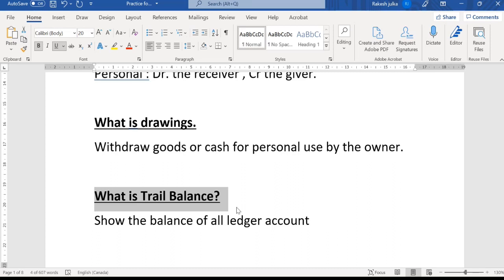All these are ledger accounts. When we take the balance from all these ledger accounts and put them in one list, that list is known as a trial balance. So the trial balance shows the balance of all the ledger accounts.